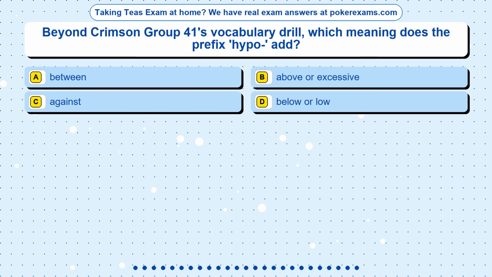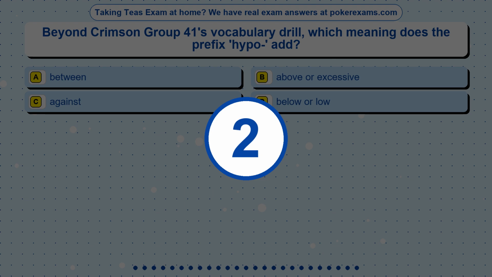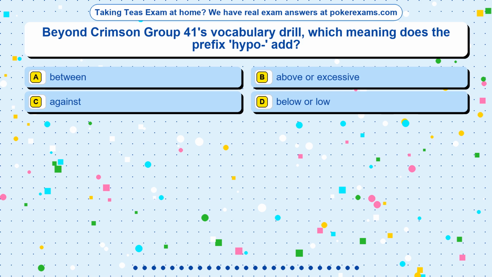Question 25. Beyond Crimson Group 41's vocabulary drill, which meaning does the prefix hypo- add? Option A, between. Option B, above or excessive. Option C, against. Option D, below or low. The correct answer is option.